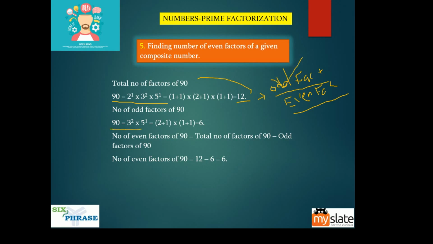Omit this 2. Write this like this, and 2 plus 1, 1 plus 1, 6. So out of 12, 6 are odd factors. So how many even factors will be there? 6. Okay, so it is as simple as that.